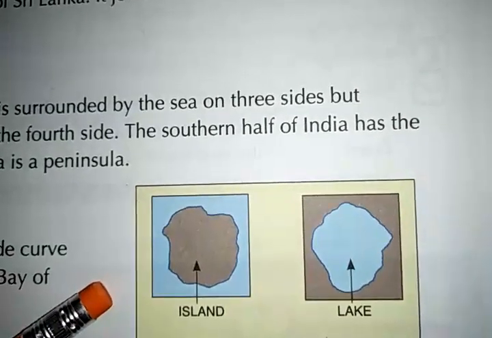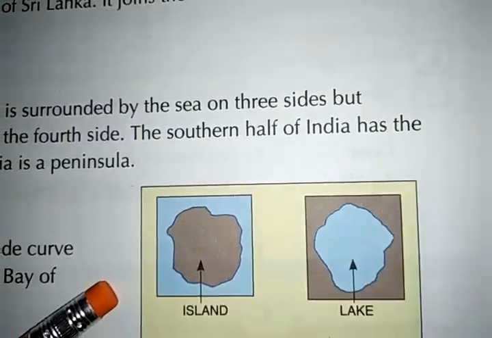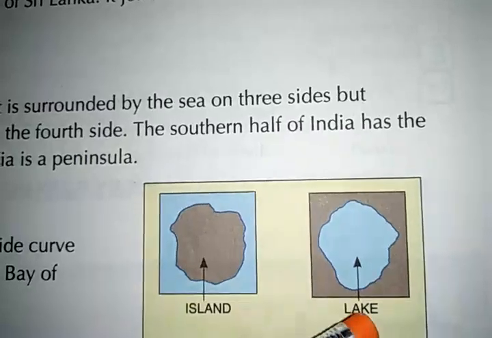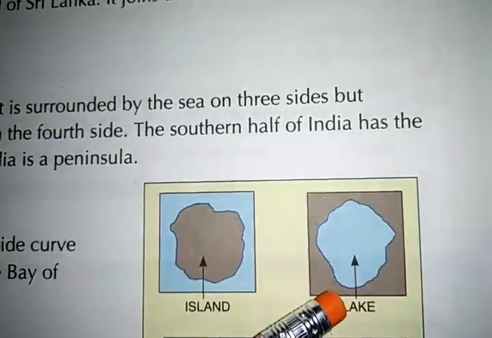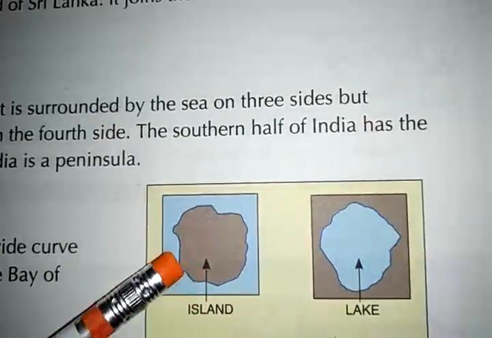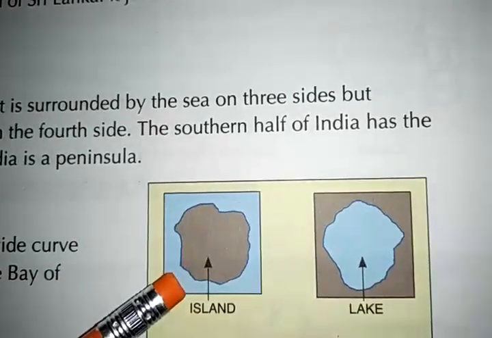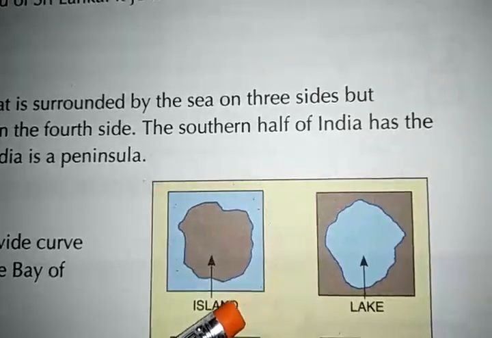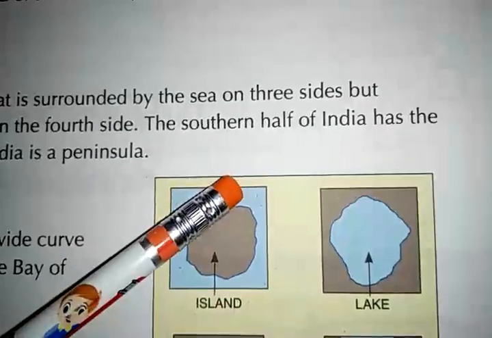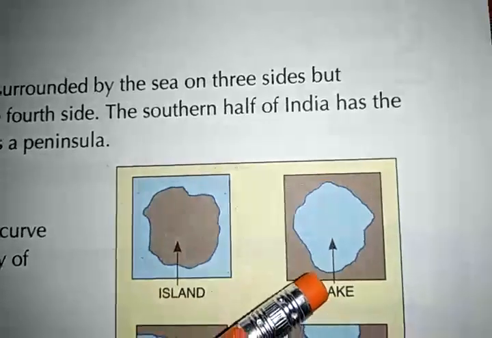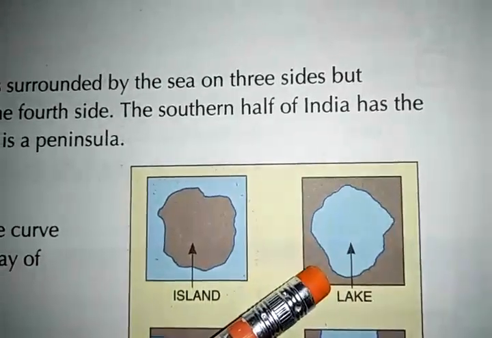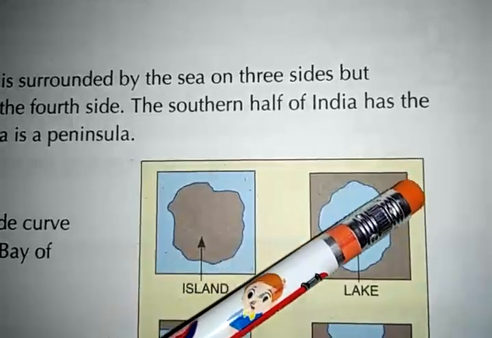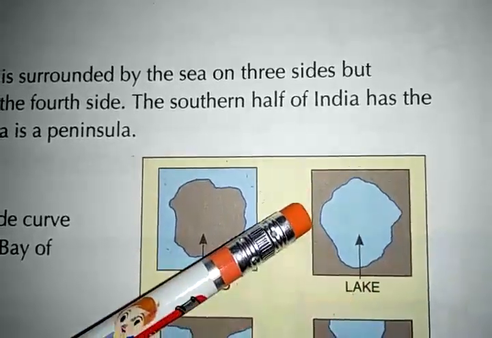Look at the picture given in your book on the next page. See the difference between island and lake. An island is surrounded by water from all sides, whereas a lake is surrounded by land from all sides.